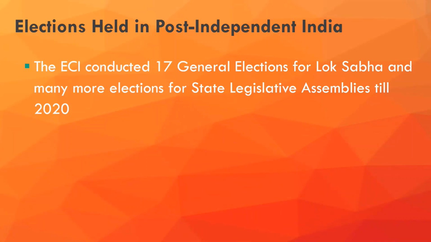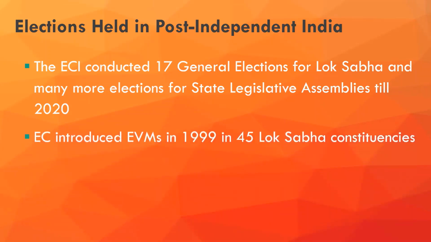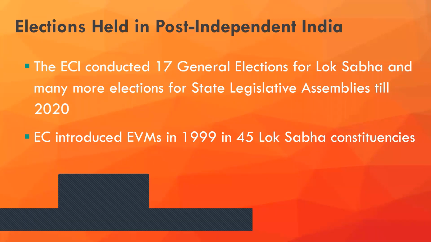The Election Commission of India conducted 17 general elections for Lok Sabha and many more elections for state legislative assemblies till 2020. The 17th general election took place very recently, that is in the year 2019. You are all aware of that. The Election Commission introduced EVMs in 1999 in 45 Lok Sabha constituencies. For the first time, EVMs were introduced in the year 1999 on a pilot basis. They introduced only in 45 Lok Sabha constituencies.